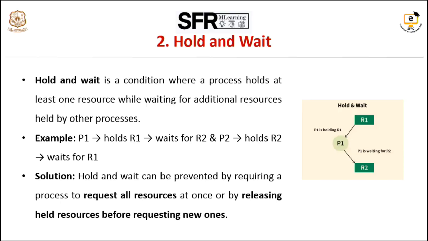The solution to this is to eliminate the hold and wait condition. There are two common approaches. First one is require all resources at once. Second one is release held resources before requesting new ones. Through the first solution, a process must request all the resources it will need at the start. If all requested resources are available, they are allocated to it. If not, the process waits without holding any resources. Second method, if a process needs additional resources while holding some, it must release all currently held resources, then request all the required resources again.